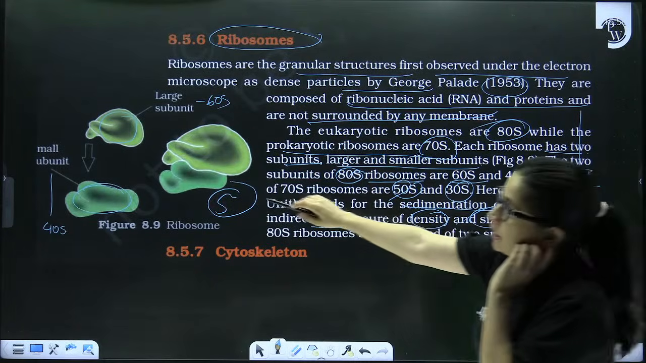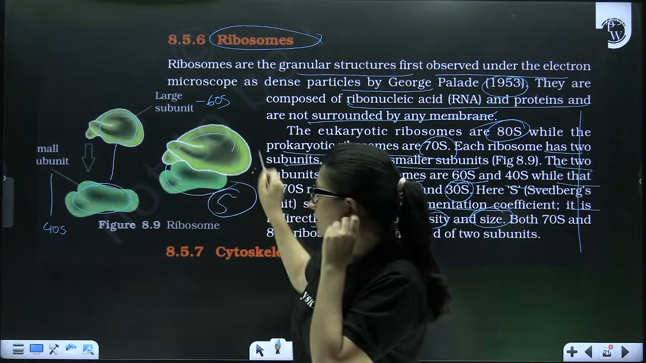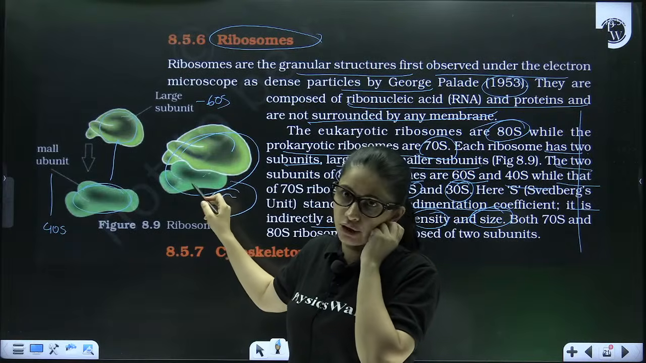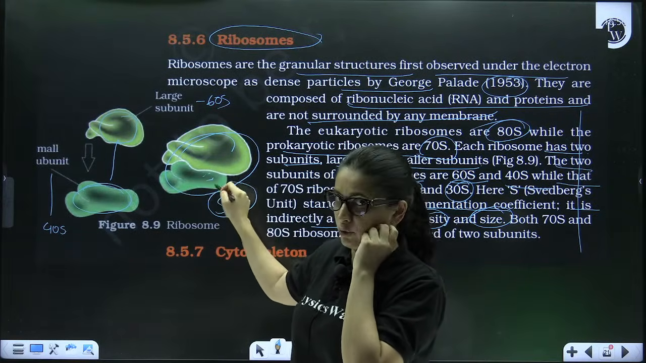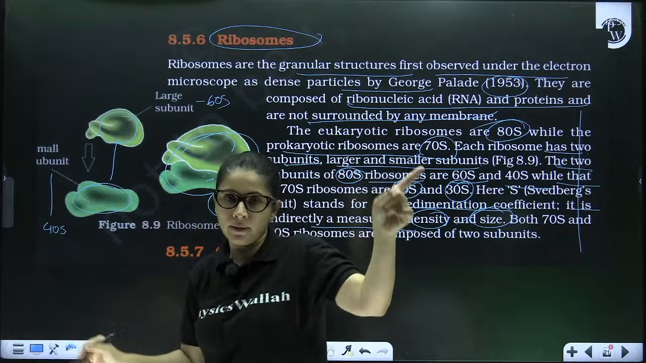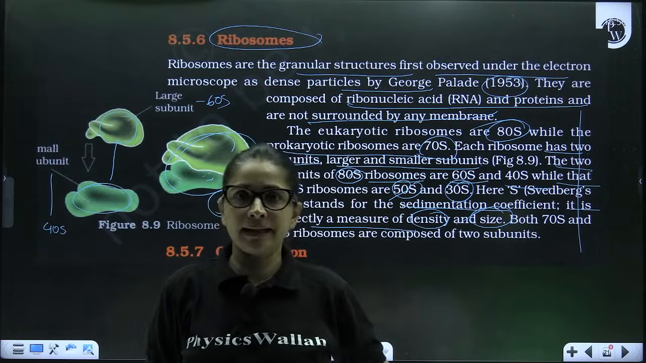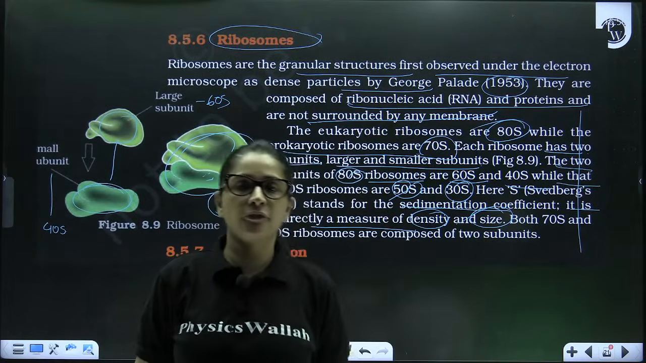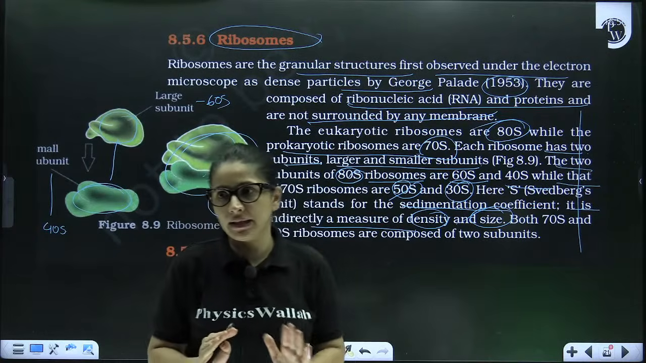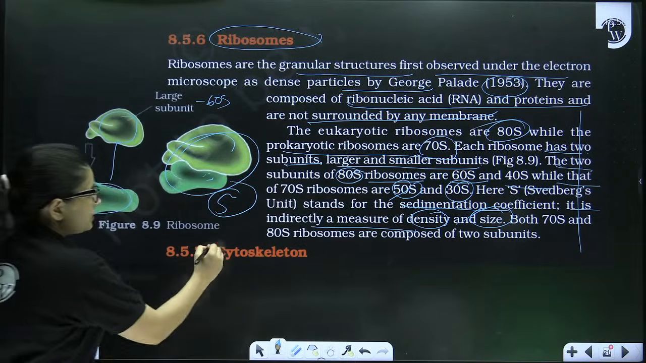So when the two units are brought together, it becomes the composite unit. This is called the ribosome. And again, this is used for protein synthesis, and that is why here also ribosomes are referred to as the protein factories. Clear? Now proceeding with the cytoskeleton.